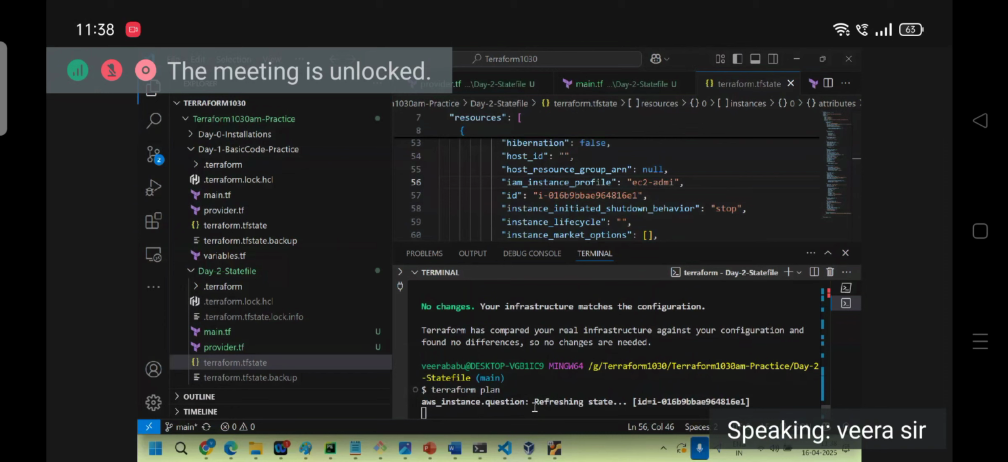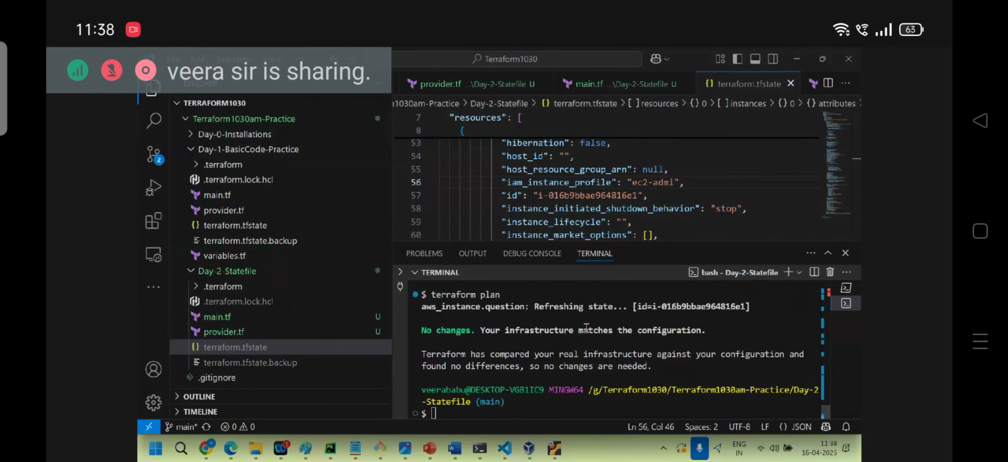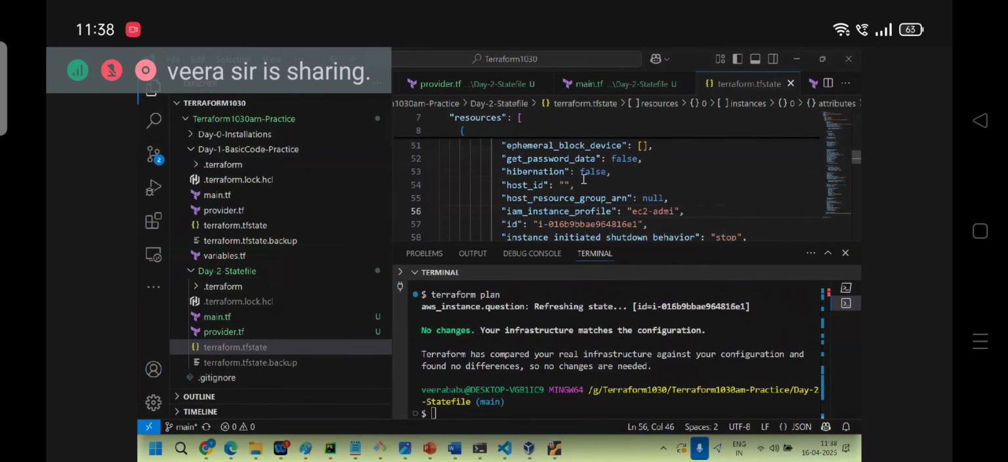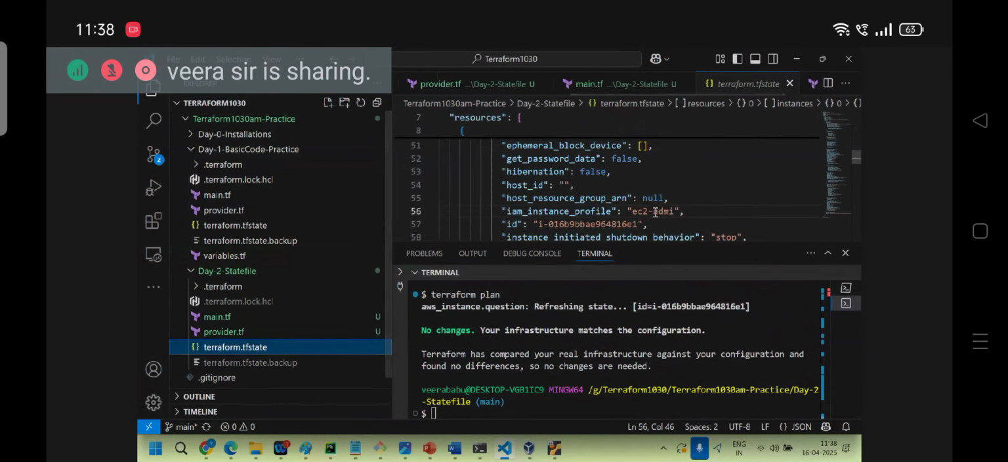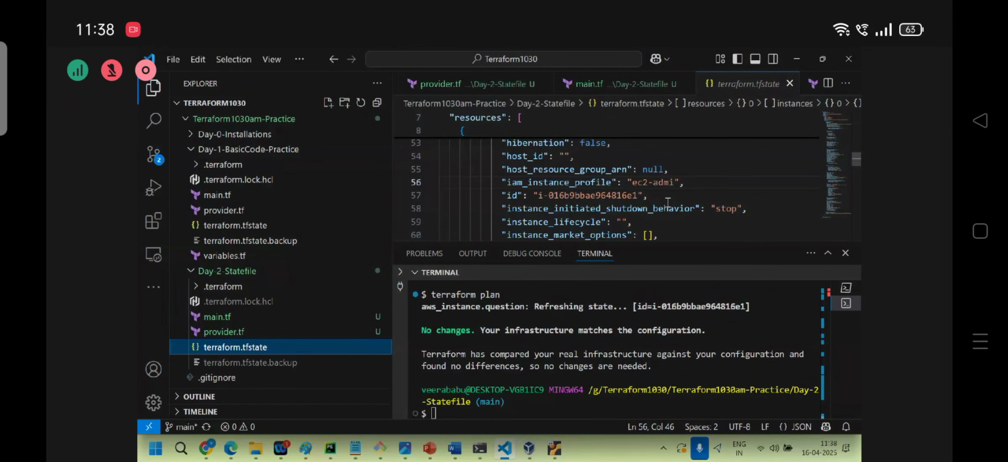Refreshing state. So close this. Still EC2 admin is there only, right? Let's apply.